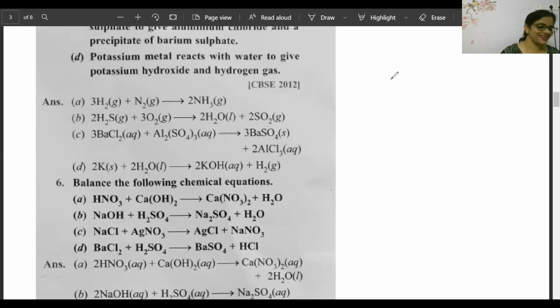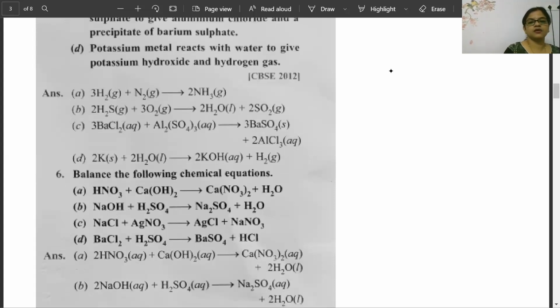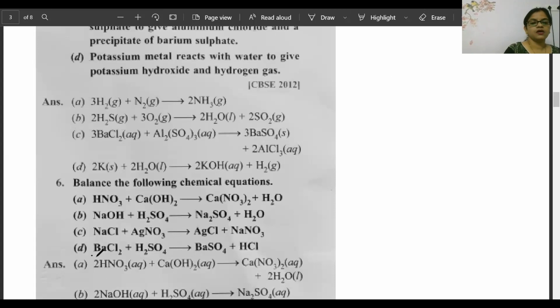Smartest move. Super. Saranya, correct. Anila, correct. Pavitra, correct. Beta, here, barium 1. Here only hydrogen 2 because hydrogen 2, oxygen 4. Oxygen 4, here chlorine is 2, hydrogen is 2. Put here 2, balance.